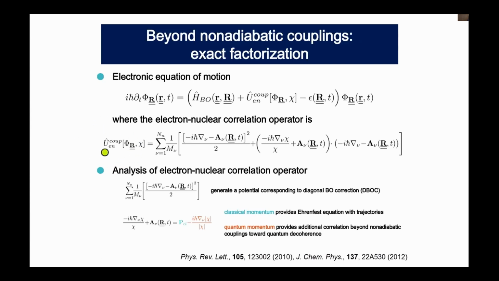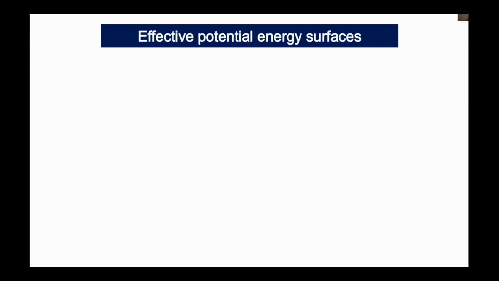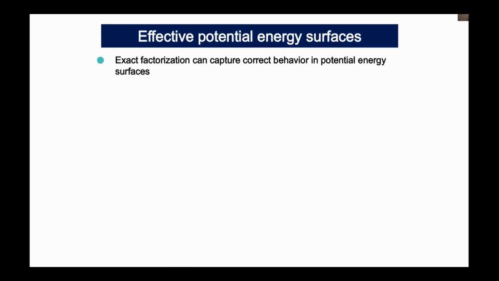This correct correlation contains a classical momentum part and a quantum momentum part, which depends on the shape of the entire nuclear wave packet. This quantum momentum part can generate the quantum decoherence phenomena, which we will show you later.